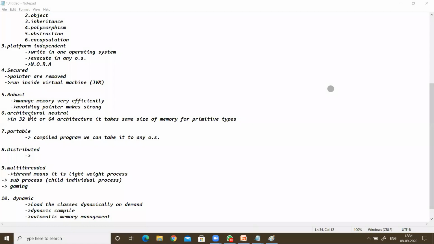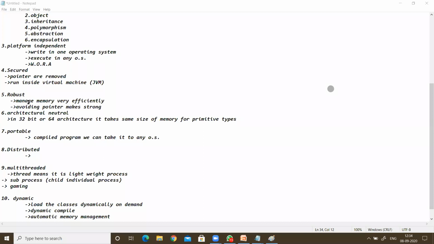Robust means strongness. There should not be memory leaks, and memory must be managed. Memory management means we are using some integer type data, float type data, character type data, and that data must be stored.